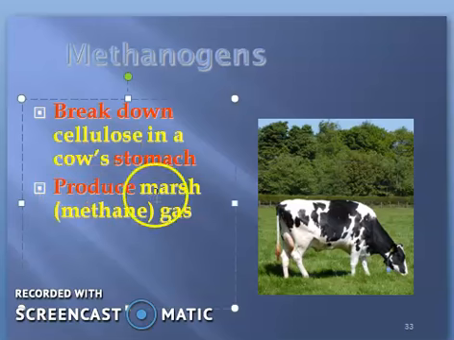So also they produce marsh methane gas. By the digestion of the cellulose, they convert that cellulose into methane gas by the use of the carbon dioxide and hydrogen which is present.